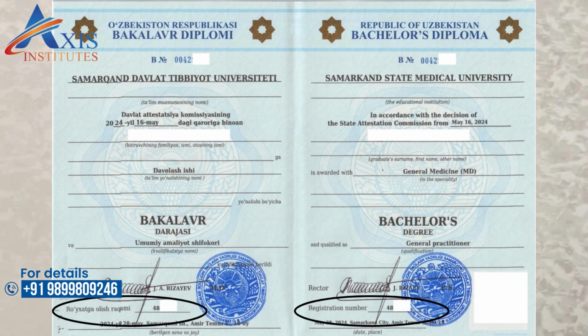And now, which is the instrument which is regulating this? Because if you are registered, there has to be a document which registers you. Now, let us come to the degree. The degree which is being awarded to the students mentions a registration number. With that registration number, the student is registered with the Ministry of Health, and that degree has a supplement, and item 5.2 of that supplement clearly mentions